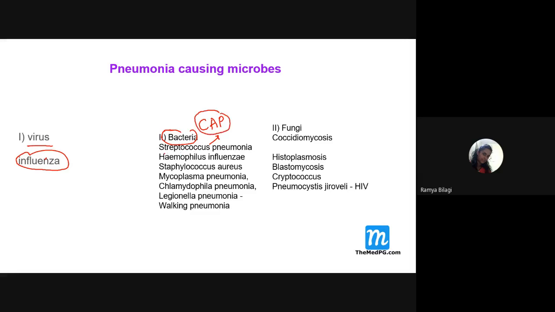Other microorganisms that cause pneumonia are Legionella pneumophila and Chlamydia pneumoniae. These all cause walking pneumonia, because the patient has pneumonia but is comfortable walking. Some fungi which can cause pneumonia are Coccidioidomycosis, Histoplasmosis, Blastomycosis. So just remember these organisms' names.